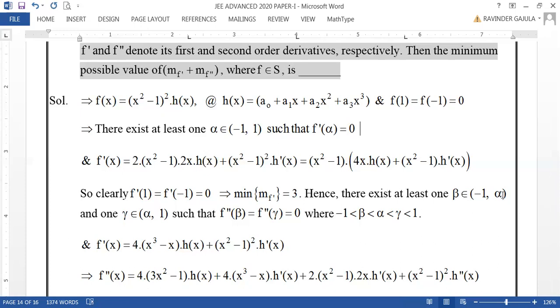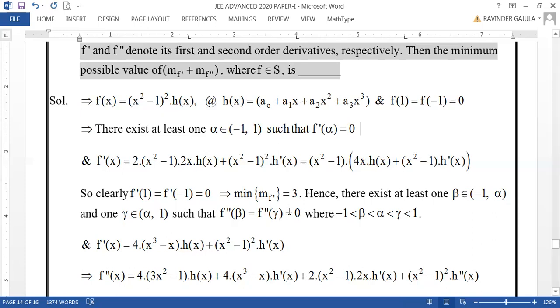Therefore, there exists at least one beta belonging to minus 1 to alpha, and at least one gamma belonging to alpha to 1, such that f dash beta equal to 0 as well as f dash gamma equal to 0, because f dash minus 1, f dash alpha, f dash 1 are zeros according to Rolle's theorem.